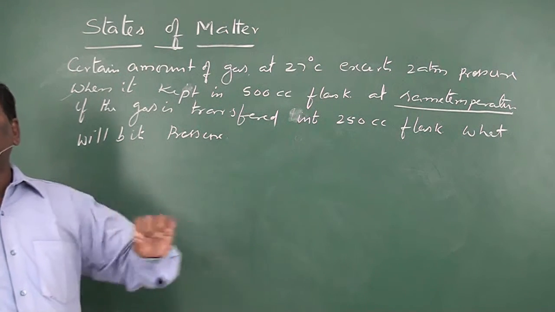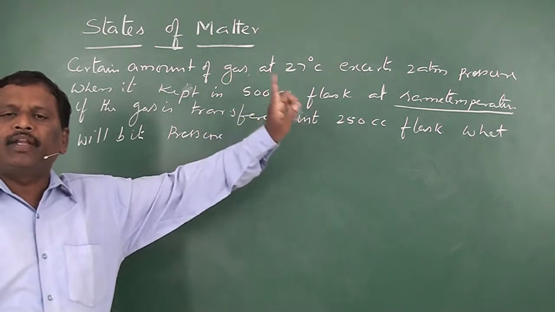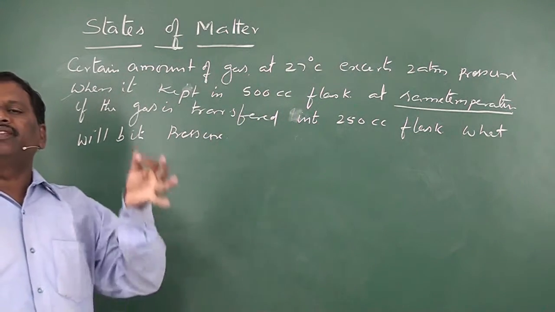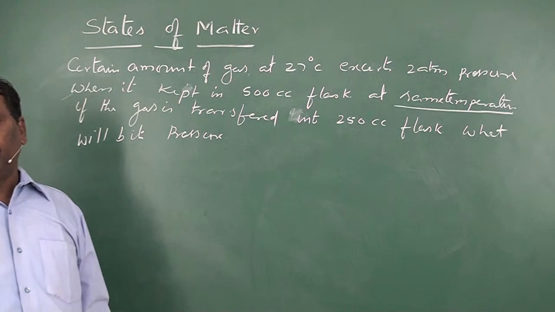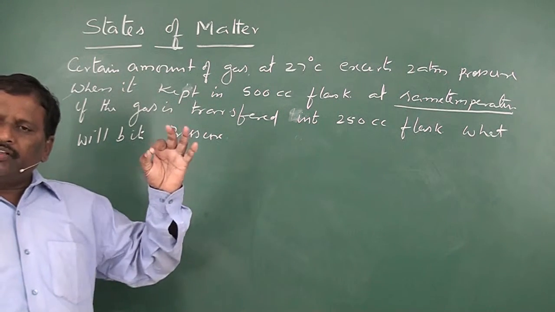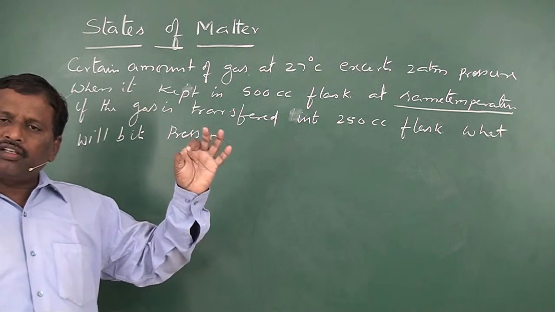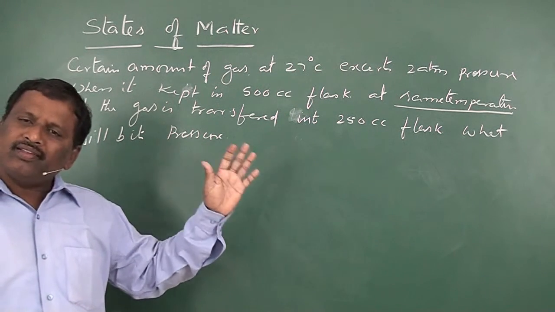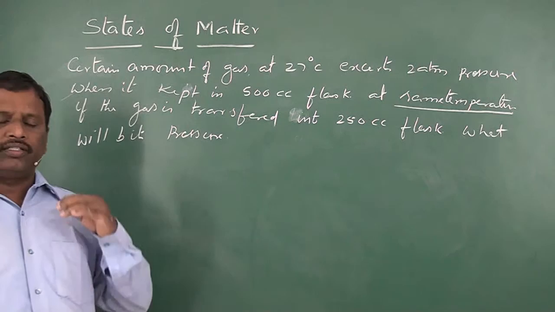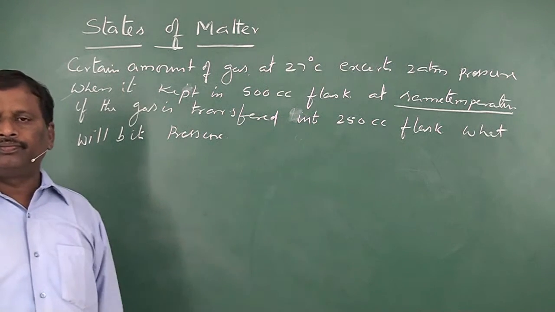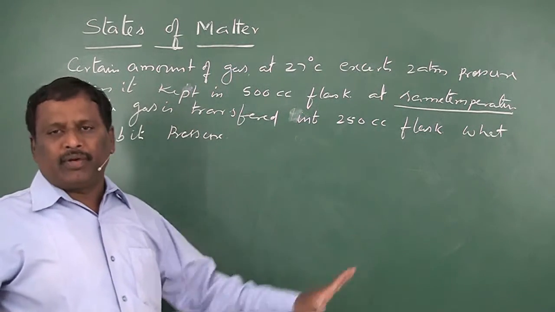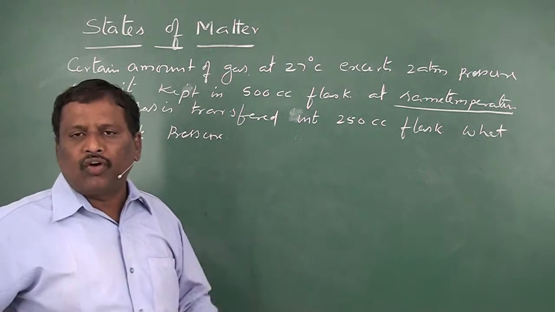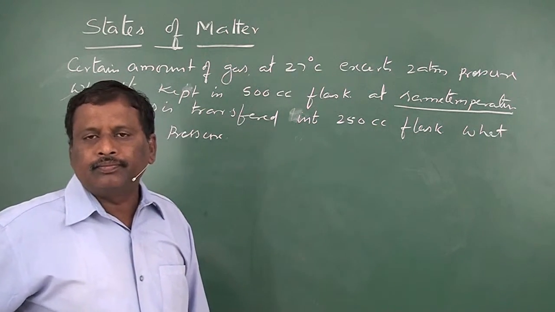Whenever you observe that word same temperature, it means at constant temperature. So the law which governs the relation at constant temperature is Boyle's law. You need not think about it. You have to use the formula of Boyle's law.